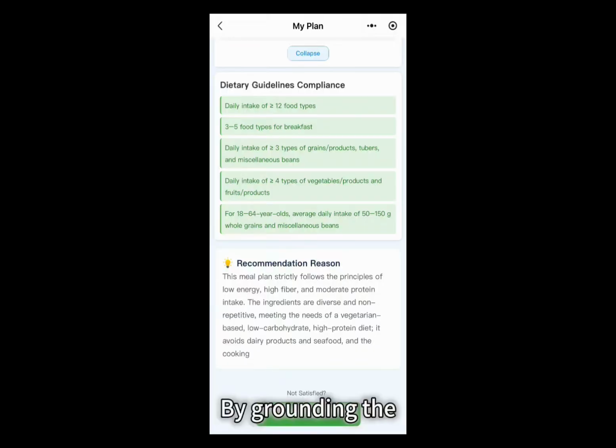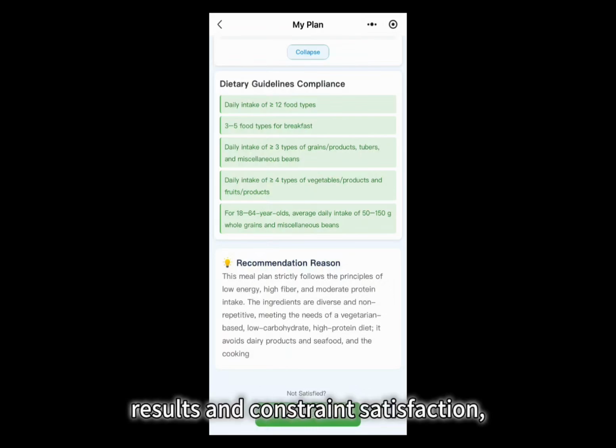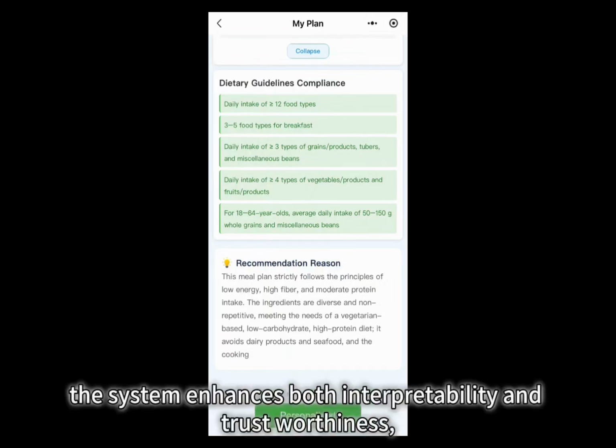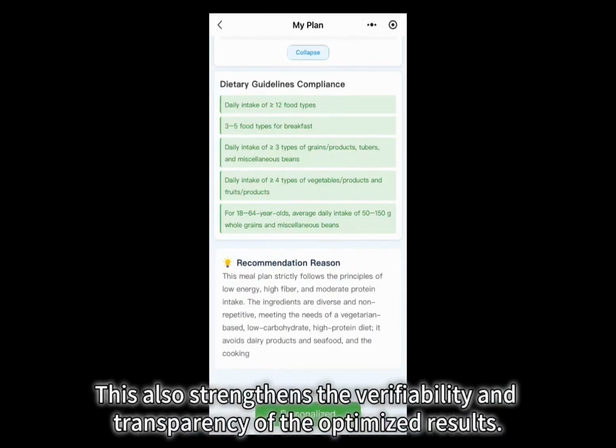By grounding the explanation in deterministic nutritional calculation results and constraint satisfaction, the system enhances both interpretability and trustworthiness, allowing users to clearly understand how the plan was derived. This also strengthens the verifiability and transparency of the optimized results.